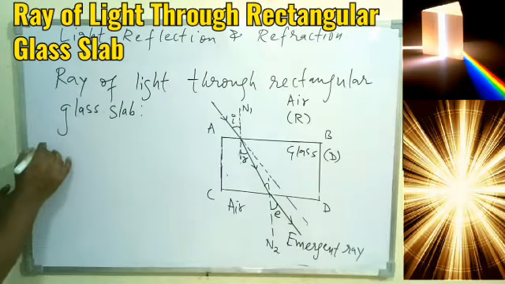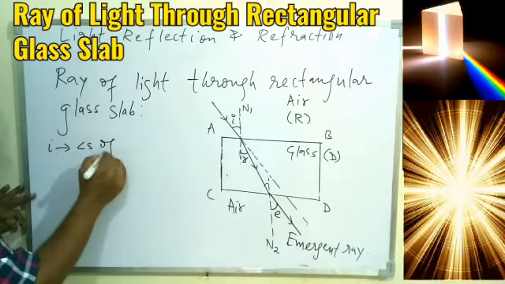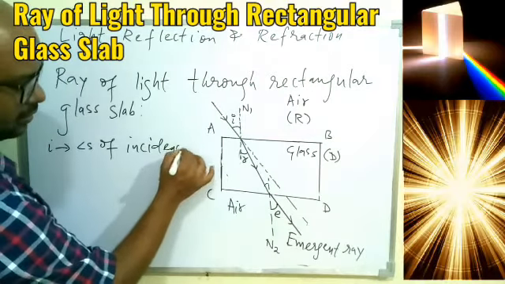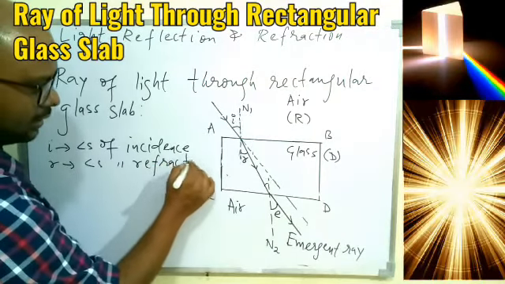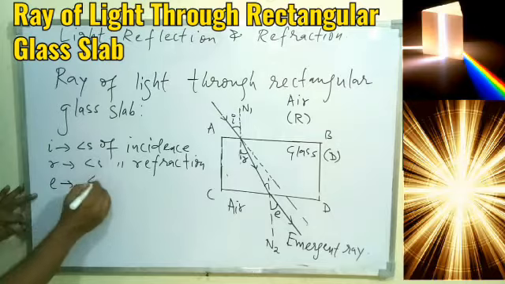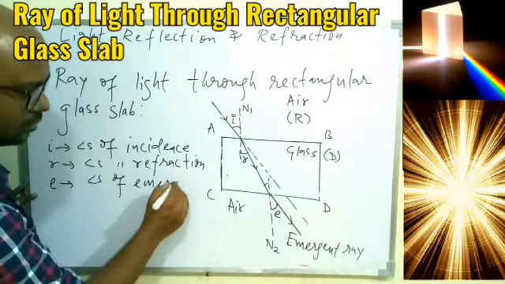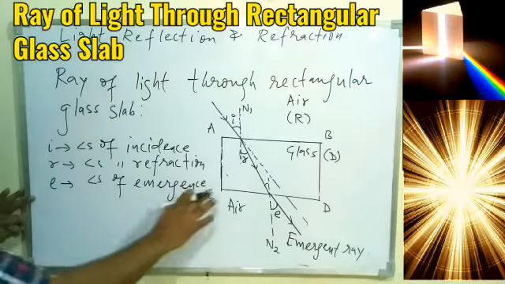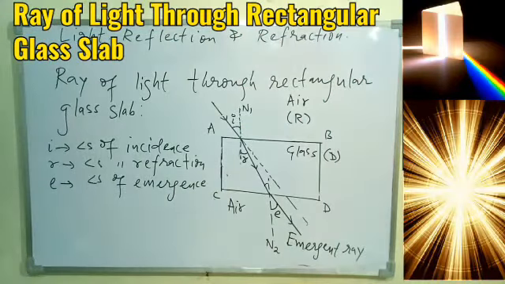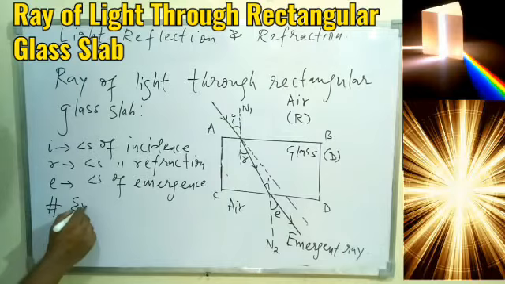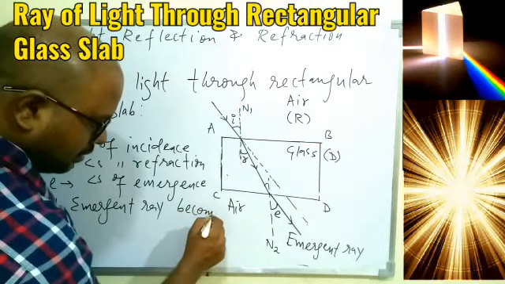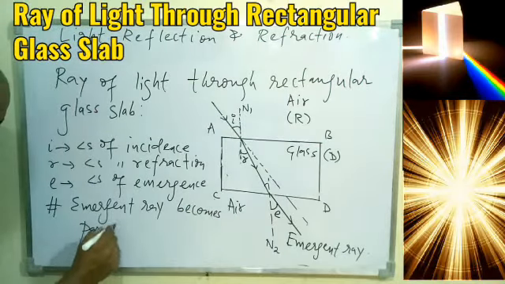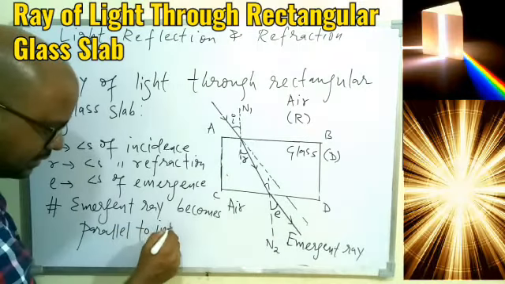So here, first we understood I is the angle of incidence, R is the angle of refraction based on the diagram, E is your angle of emergence. That is the new thing we are getting here. Okay, so this is one thing. The second thing to remember is that the emergent ray becomes parallel to the incident ray.